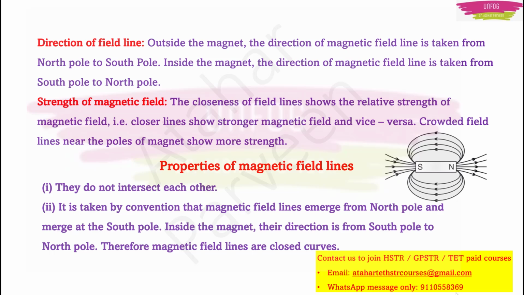Now the first point was that they do not intersect each other. Then the second point is that the magnetic field lines emerge from the north pole and merge at the south pole. This is happening around the magnet, whereas inside the magnet, the direction is from south pole to north pole. You can see the directions which we have marked in this picture. Therefore, we say that the magnetic field lines are closed curves.